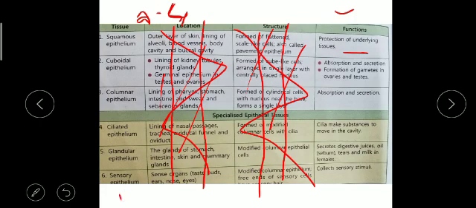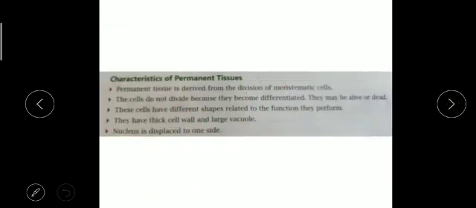Next one is: what are the characteristics of permanent tissue? This is the answer number 5.